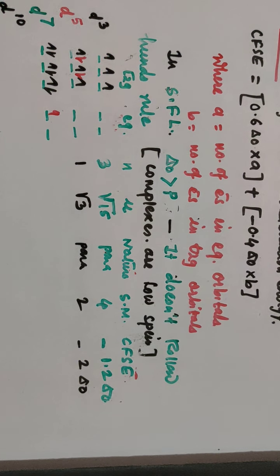I told you how to find out CFSE also, that is the crystal field stabilization energy. Then you know how to find out magnetic moment, and SM, that is the spin multiplicity also, that we have already found out in VBT, valence bond theory. The same formula is here also, only you have to remember the difference between SFL, that is strong field ligand, and weak field ligand.